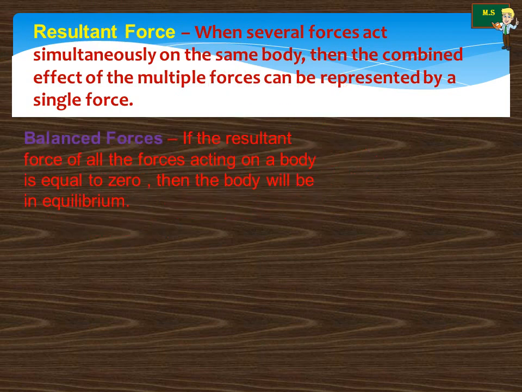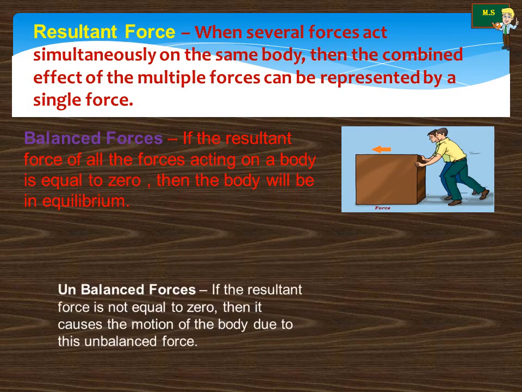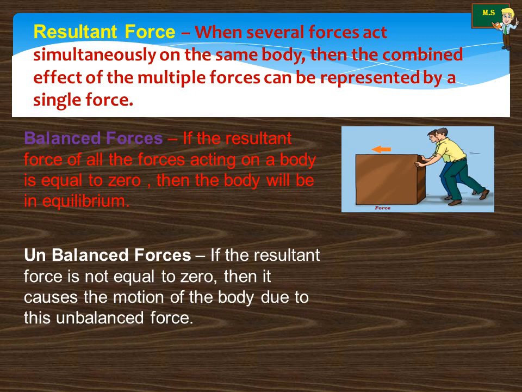The second 2 mark question is balanced force. If the resultant force of all the forces acting on a body is equal to 0, then the body will be in equilibrium. Let me give one example picture. See, there are two boys forcing the board in one direction.